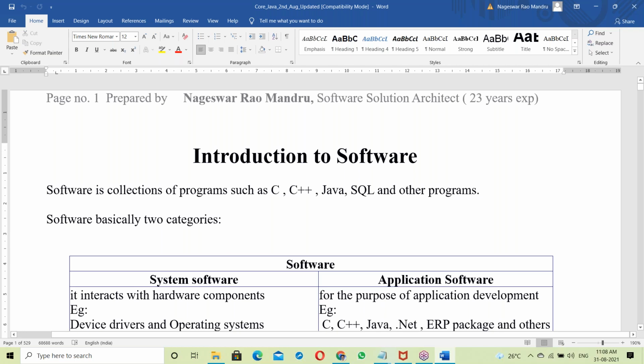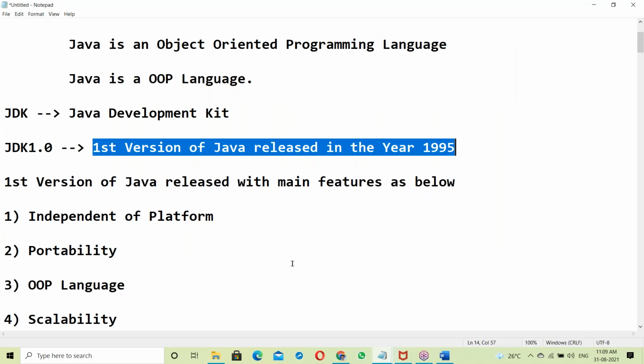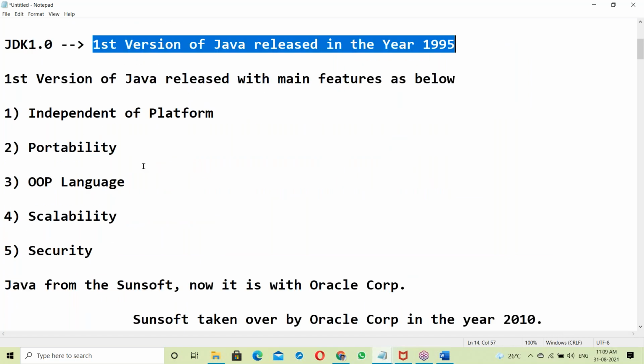Just watch the class and try to understand the topics. No need of writing any running notes. Running notes is not necessary. So today's topic is already there in the document.